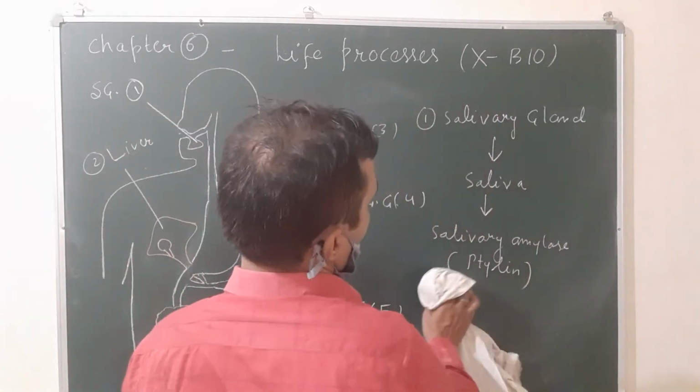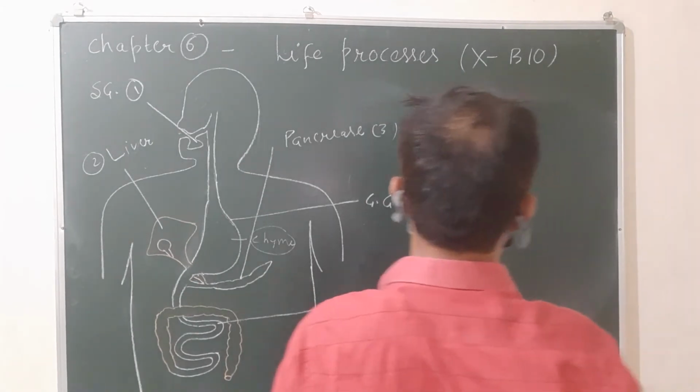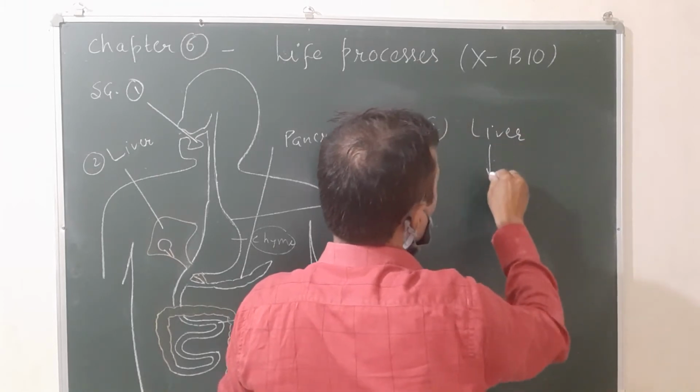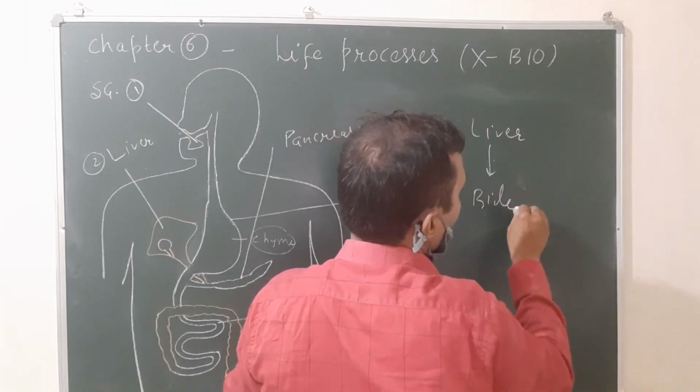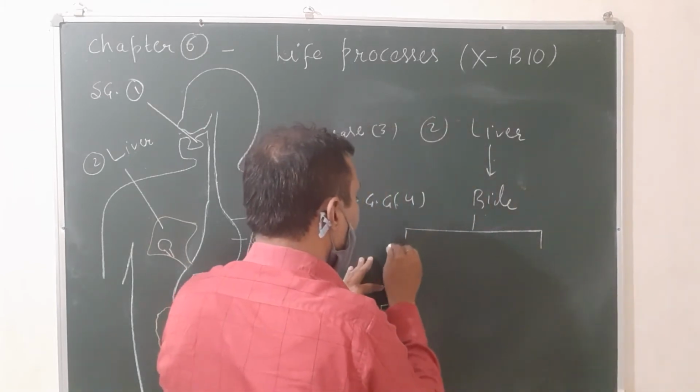Second one, liver. Liver secretes a fluid called bile, and bile contains bile salts and bile pigments.